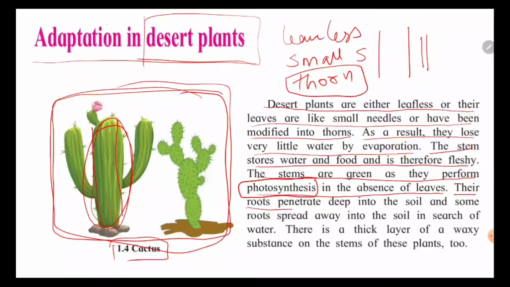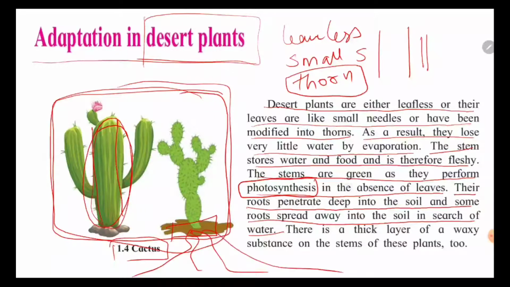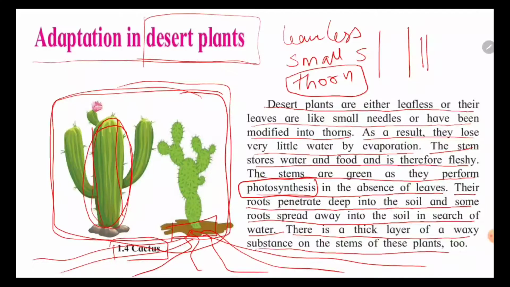Their roots penetrate deep into the soil and some roots spread away in search of water. This is the soil and their roots are very deep, and they spread out like this so that they can search for water in the desert. There is also a thick layer of a waxy substance on the stem of these plants, which makes them slippery in nature.